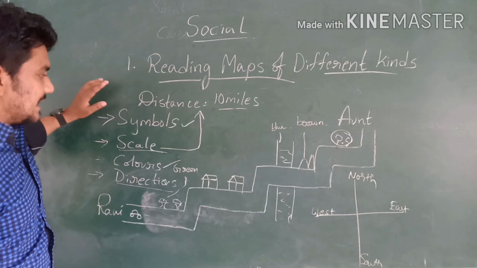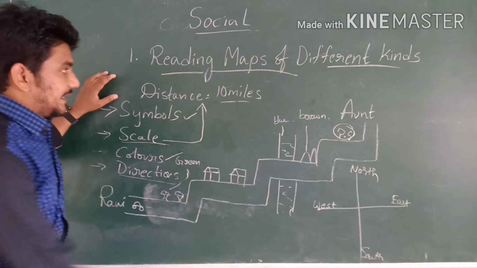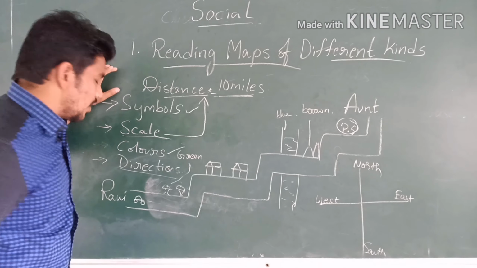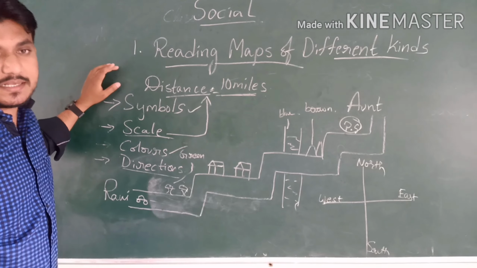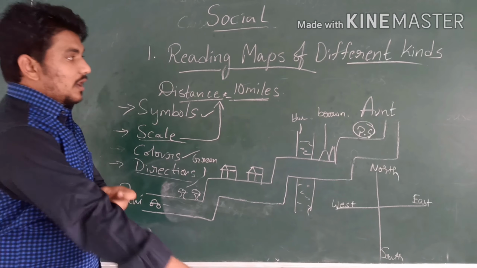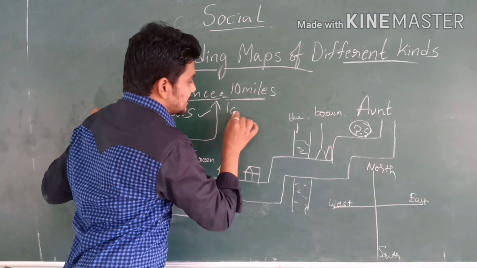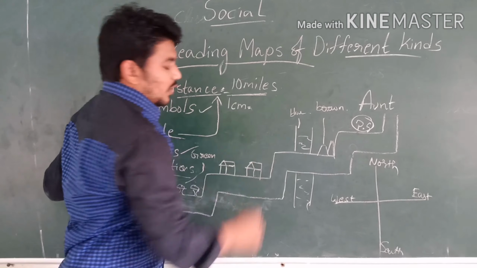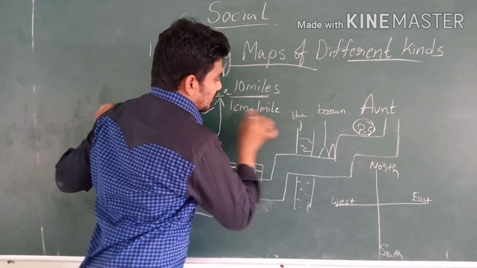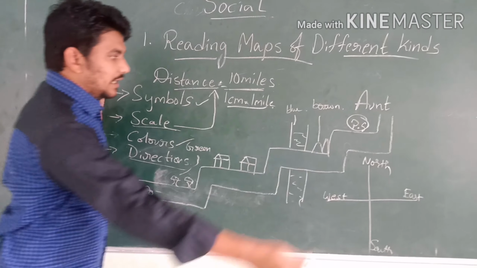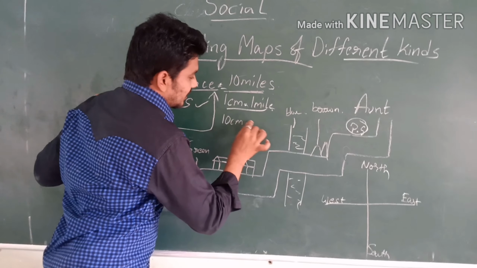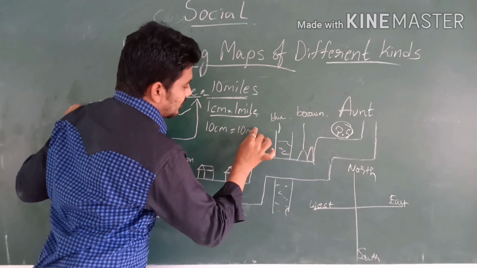Next, we can easily see 10 miles here. We already said the distance from Ravi's house to his aunt's house is 10 miles. We cannot draw a map of 10 miles. Now we have to draw the sketch here, and the distance is 1 centimeter. 1 centimeter equals 1 mile. Therefore, we can easily draw the map with 10 centimeters. Therefore, 10 centimeters equals 10 miles.